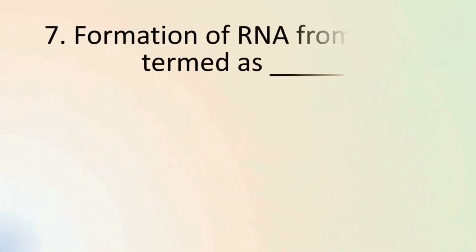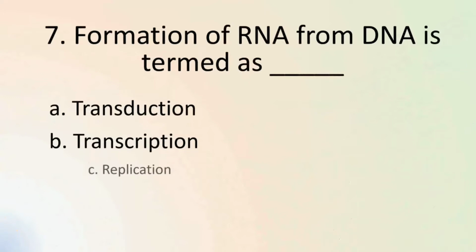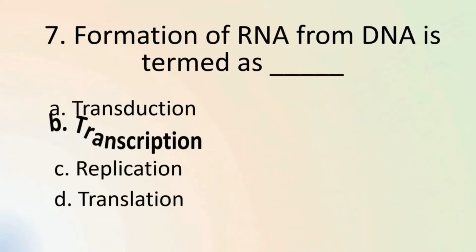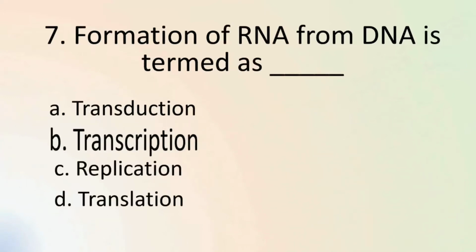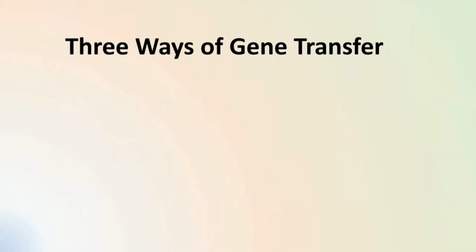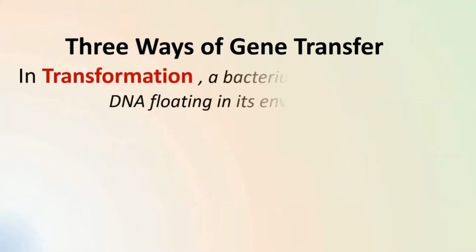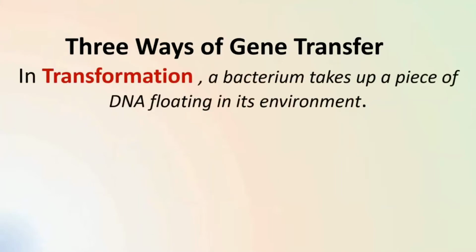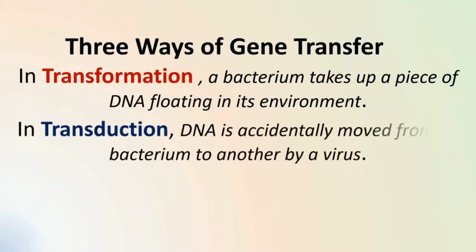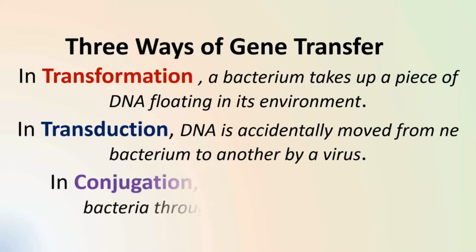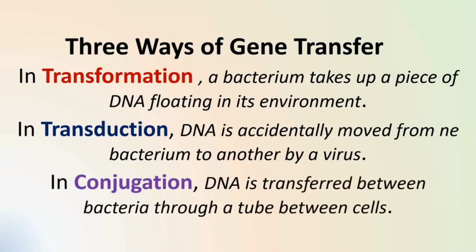Question number 7 asks us about the formation of RNA from DNA. The synthesis of RNA from DNA is termed as transcription. Transduction is one out of 3 ways of gene transfer in bacteria. The 3 ways are transformation, transduction, and conjugation. In transformation, a bacterium takes up a piece of DNA floating in its environment, whereas in transduction, DNA is accidentally moved from one bacterium to another by a virus. In conjugation, DNA is transferred between bacteria through a conjugation tube.